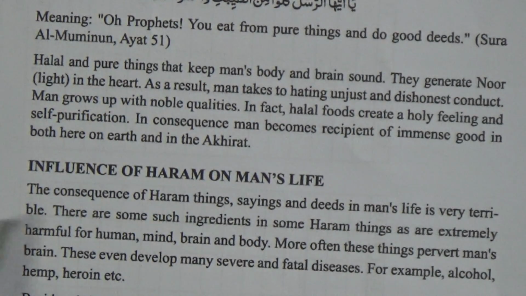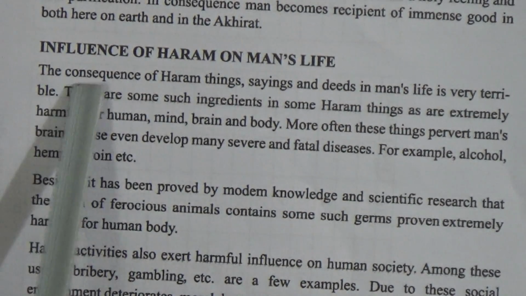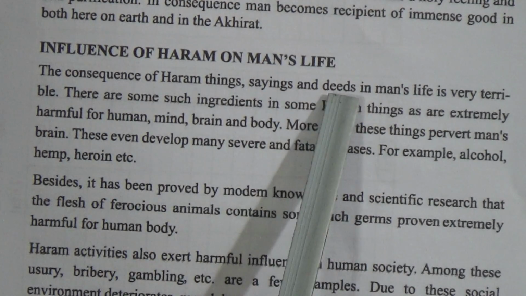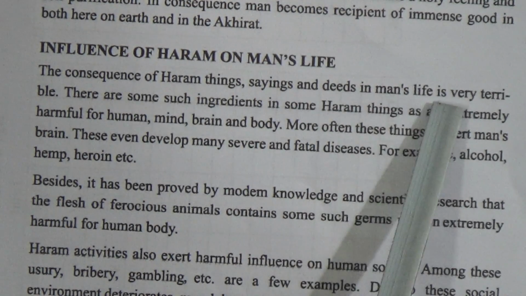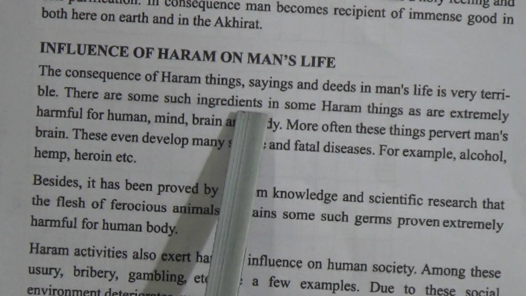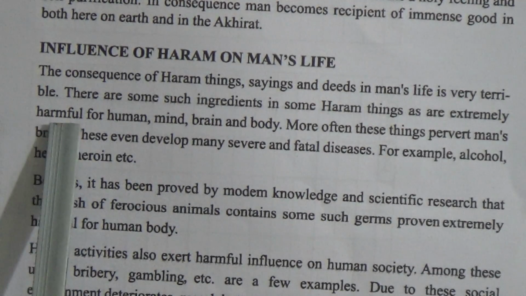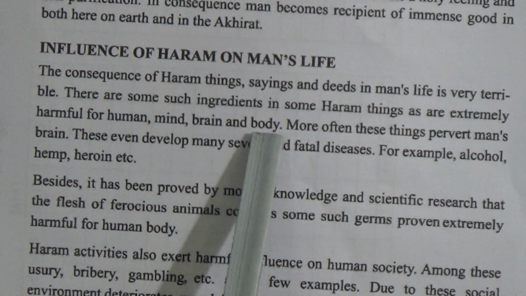Okay, so here are the influences of haram on man's life. You know that the consequences of haram things, sayings, and deeds in man's life are very terrible. There are some ingredients in some haram things that are extremely harmful for the human mind, brain, and body.